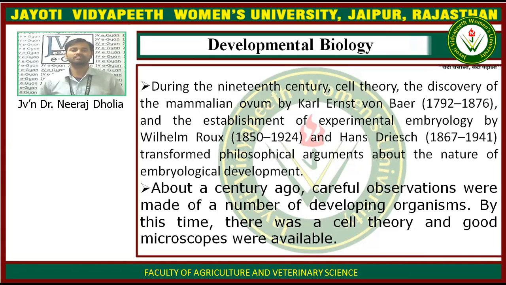About a century ago, careful observations were made of a number of developing organisms. By this time, there was a cell theory and good microscopes were available. So the cell theory and the microscope are the two important things which had an important role in accelerating the study of animal development, developmental biology.